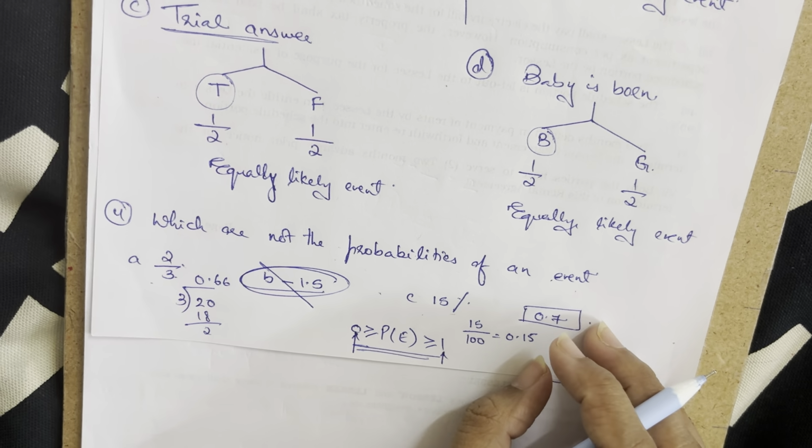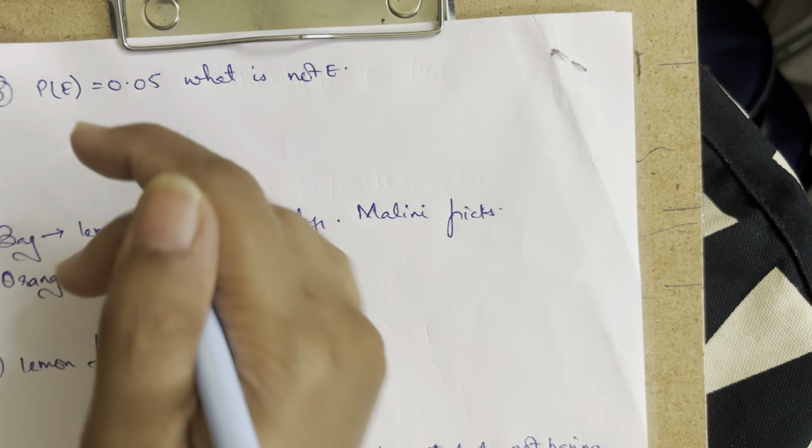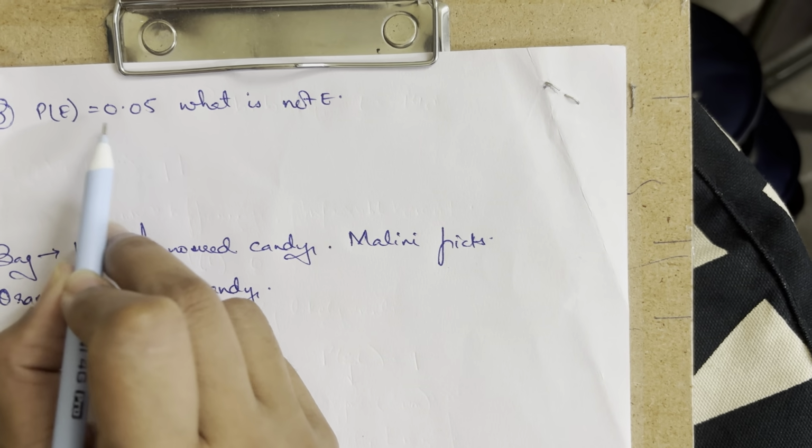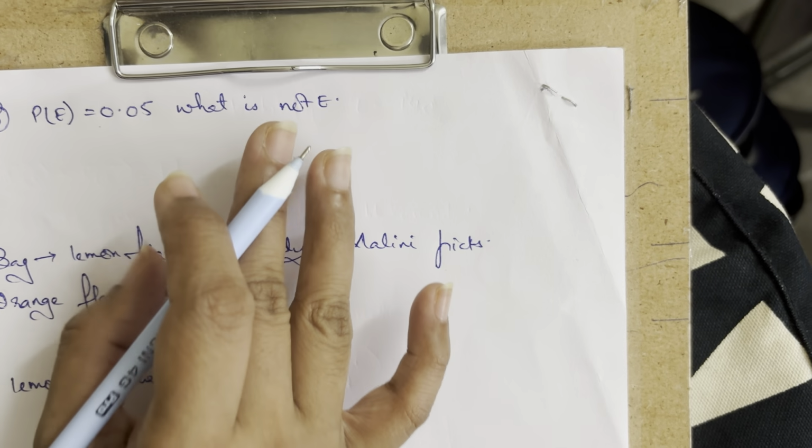Going ahead with the 5th question, it says that the probability of the event is equal to 0. The probability is given actually.